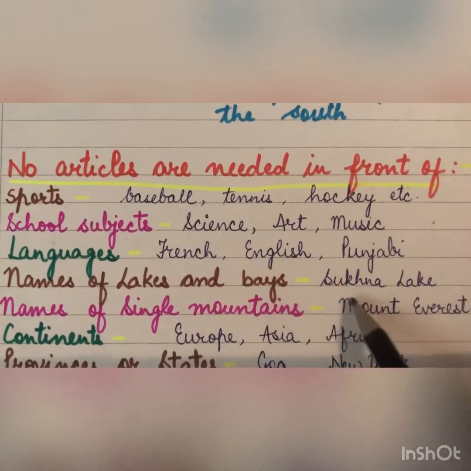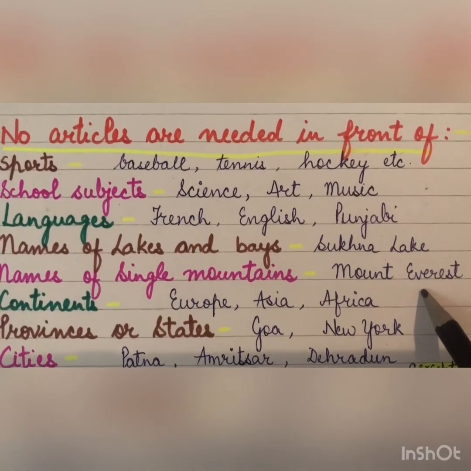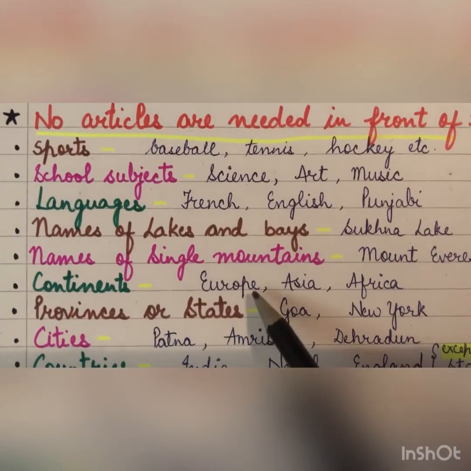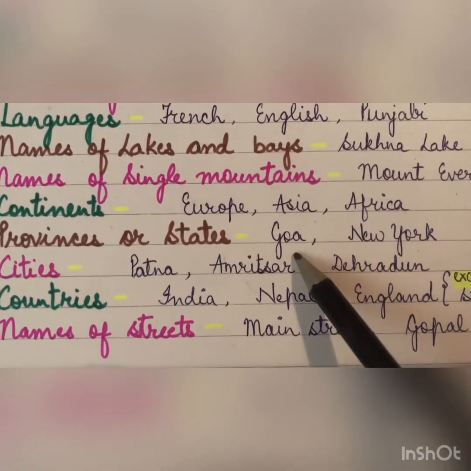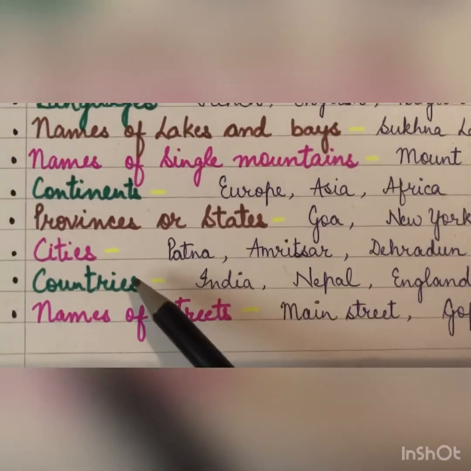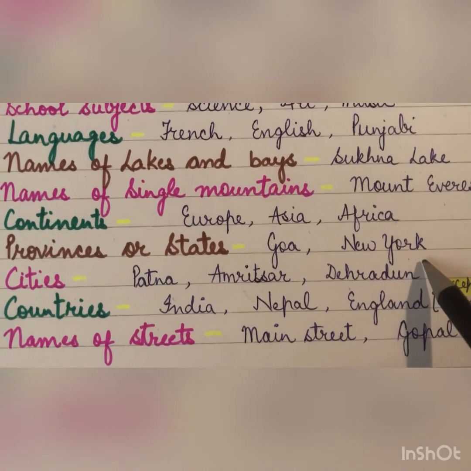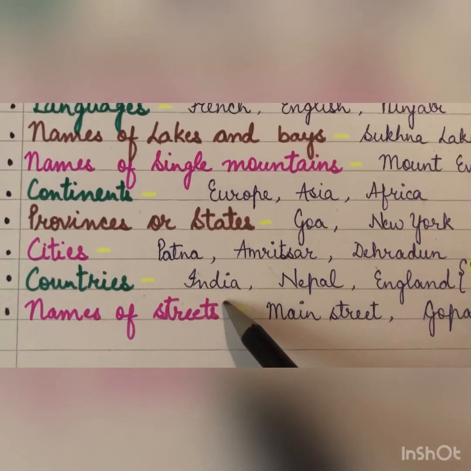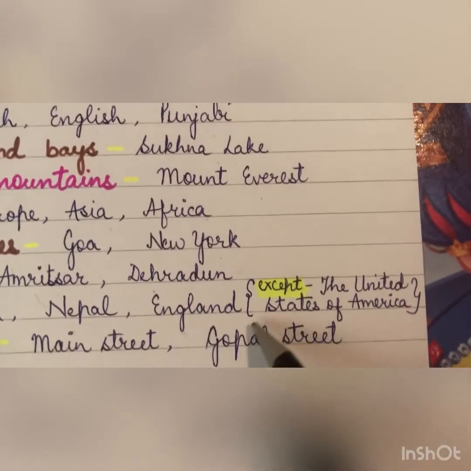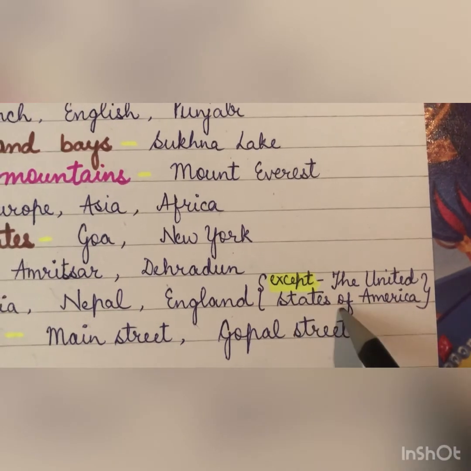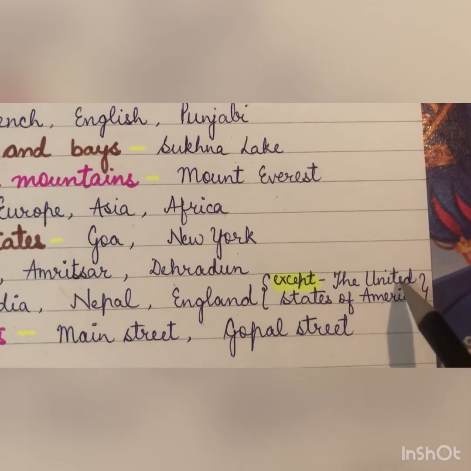Names of lakes and bays: Sukna Lake. Names of single mountains: Mount Everest. Continents: Europe, Asia, Africa. Provinces or states: Goa, New York. Cities: Patna, Amritsar, Dehradun, or any city. Countries: India, Nepal, England, or any other, but here note down one point, except the United States of America, because here the is part of the name of this country.